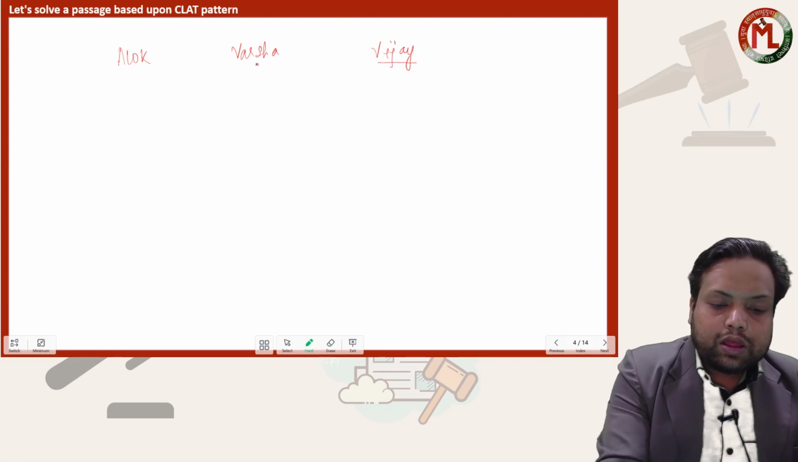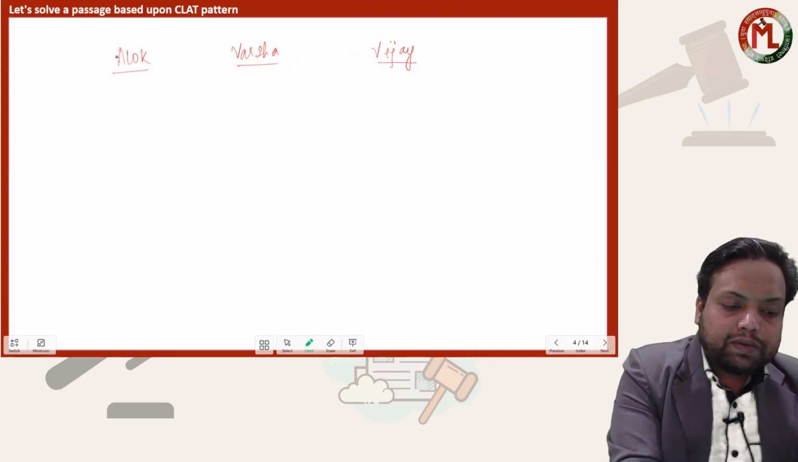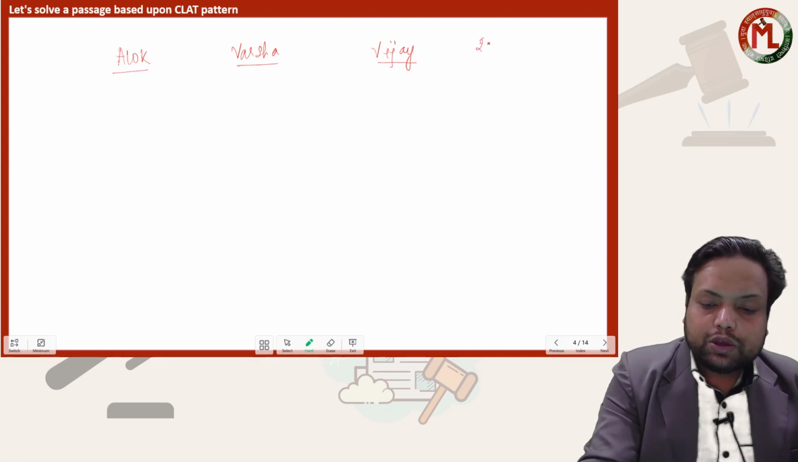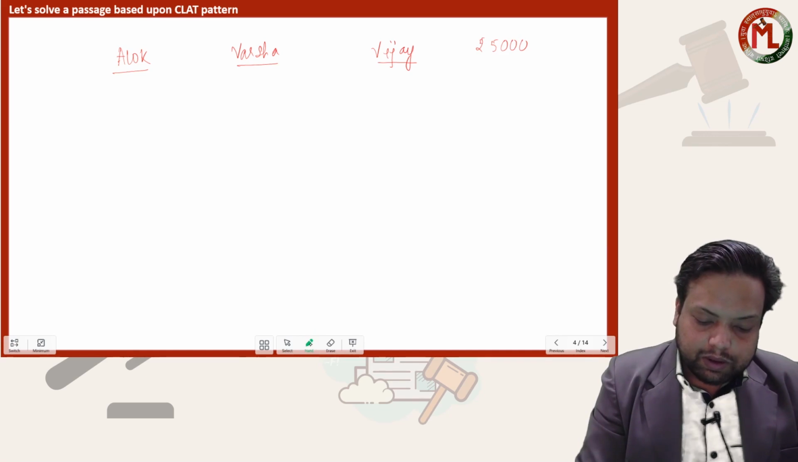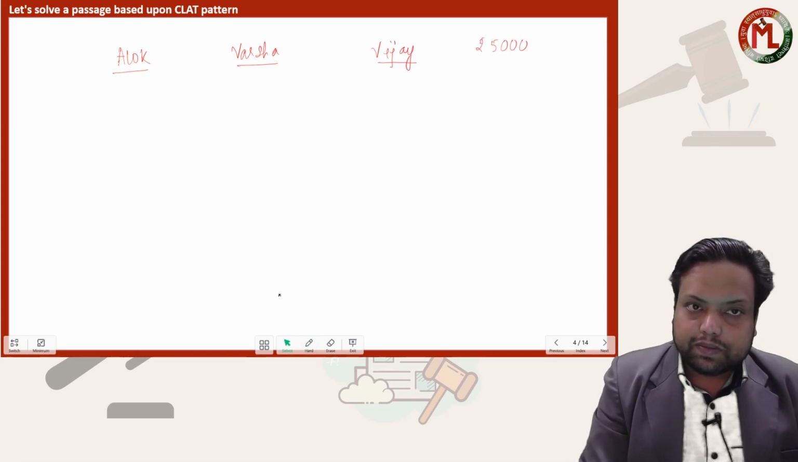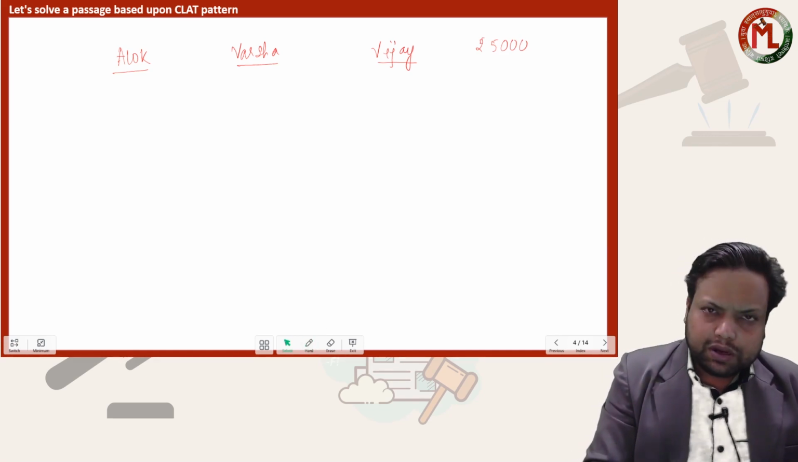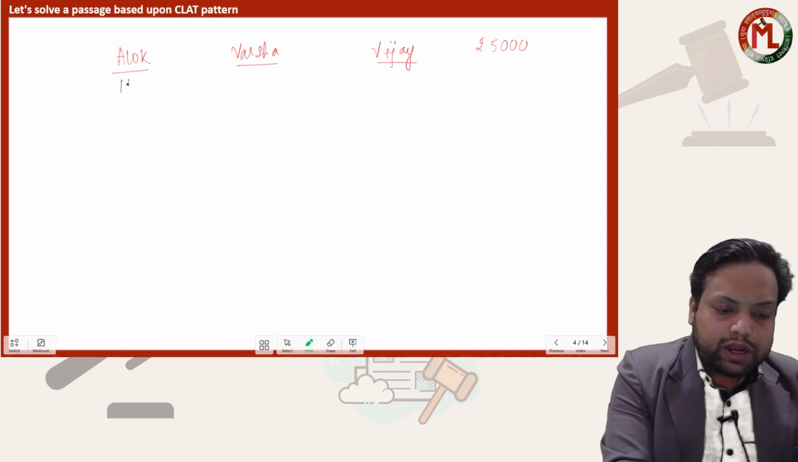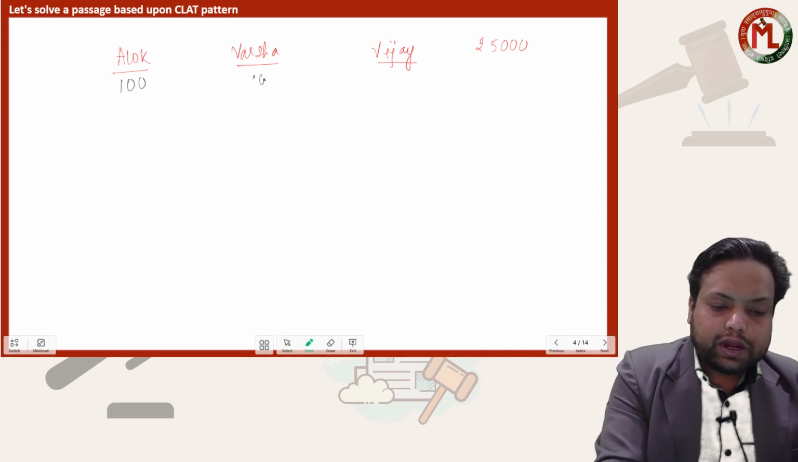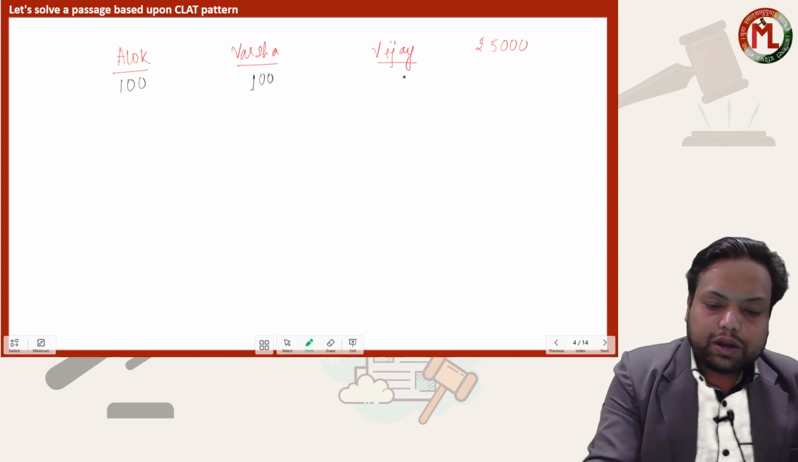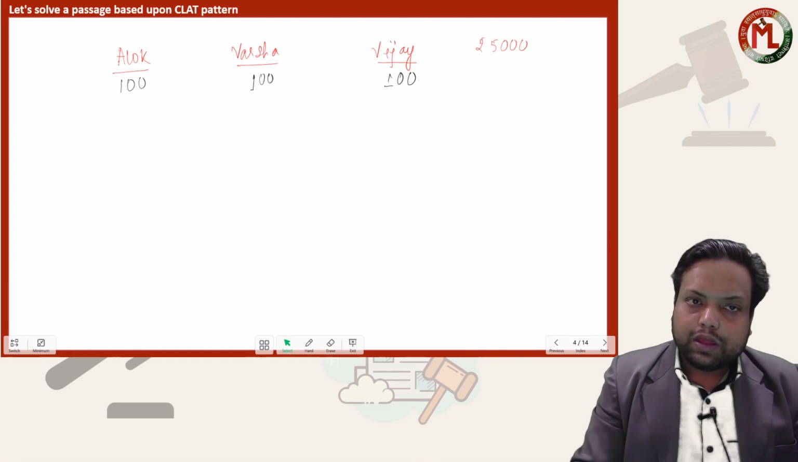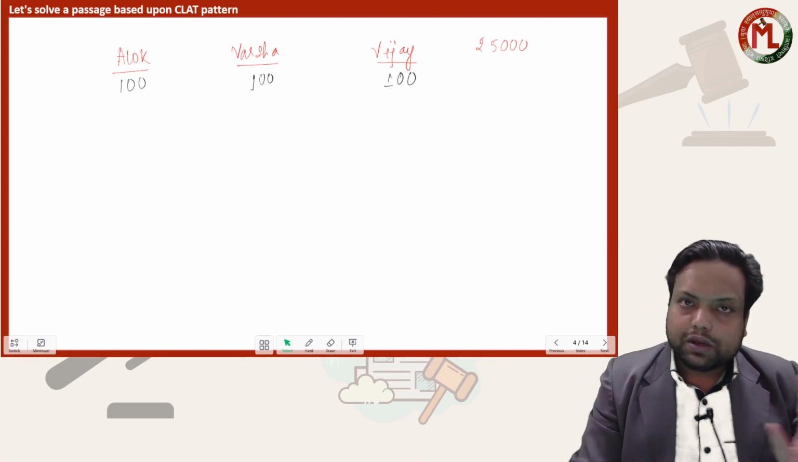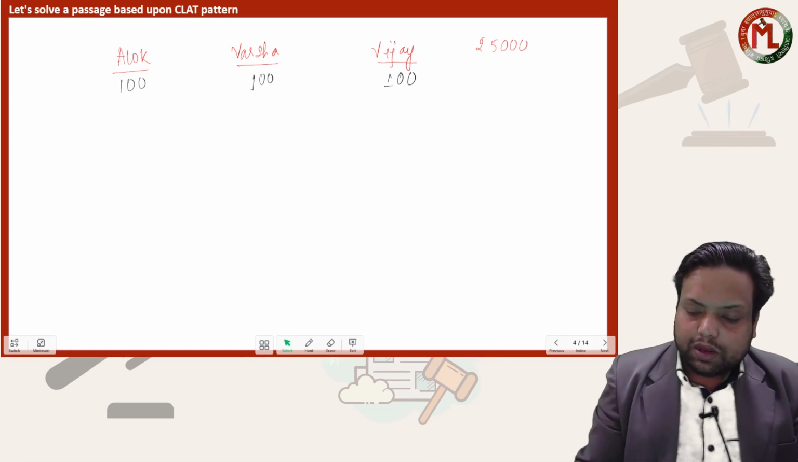Each of them had rupees 5,000 with themselves. But we will not take 5,000. Let us assume that Alok had 100 rupees, Varsha had also 100 rupees, and Vijay also had 100 rupees. Or you can say 100%, 100%, 100% also. Now see what they are saying.